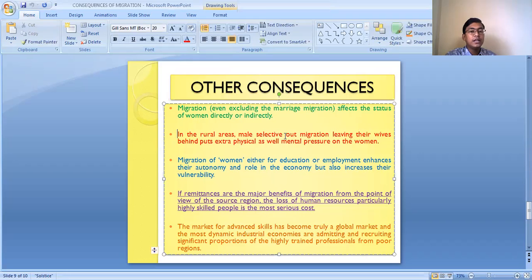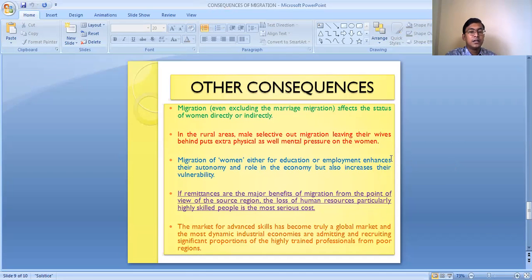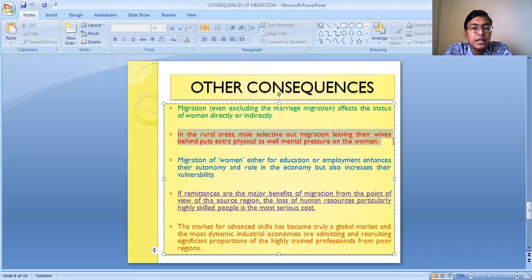See, in the rural areas, male-selective out-migration, leaving their wives behind, puts extra physical as well as mental pressure on the women. So who are migrating from the rural to the urban areas? Basically the working males. So when these working males migrate to the urban areas, who are left behind? Basically the females, their wives and the other family members. So the wife has to look after the entire family. She has to work hard to carry out the household activities, and sometimes she even has to work in the agricultural fields if they have agricultural land.